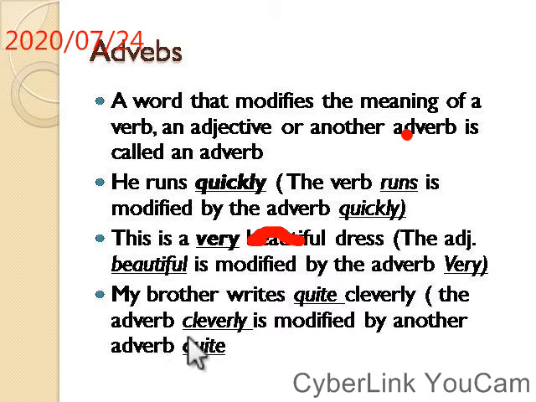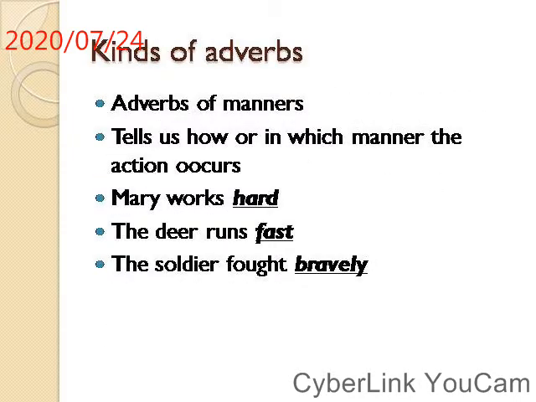So the adverb cleverly is modified by another adverb, quite. So, do you understand this? Maybe sometimes some people might feel it very difficult to understand or difficult to follow, but in actuality it is a very simple thing if you practice regularly.